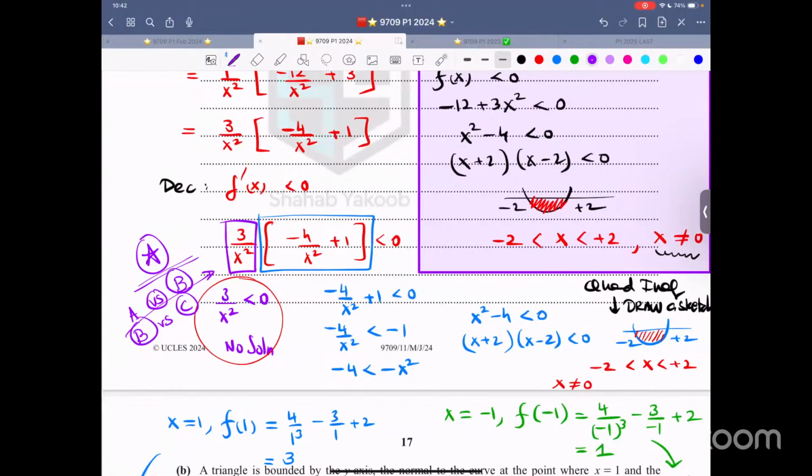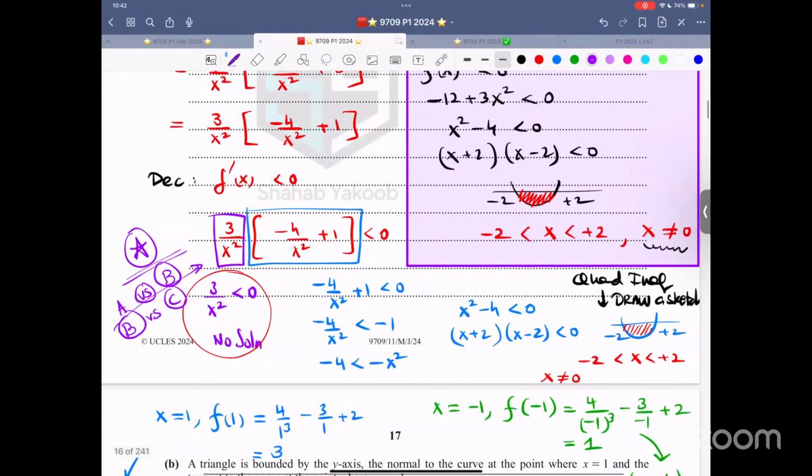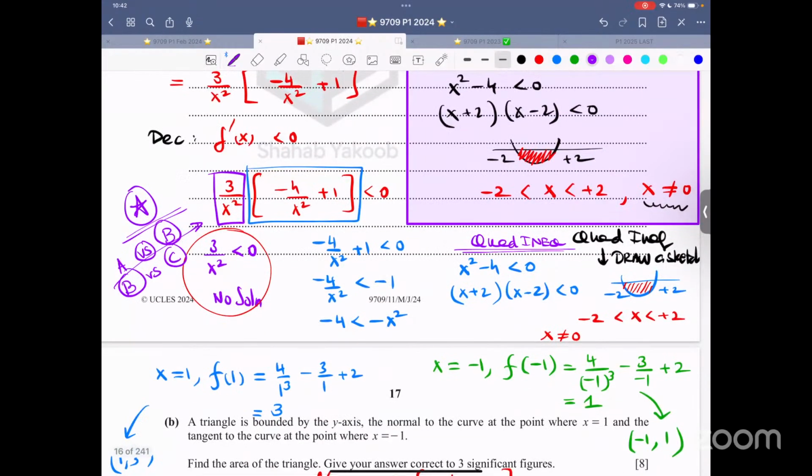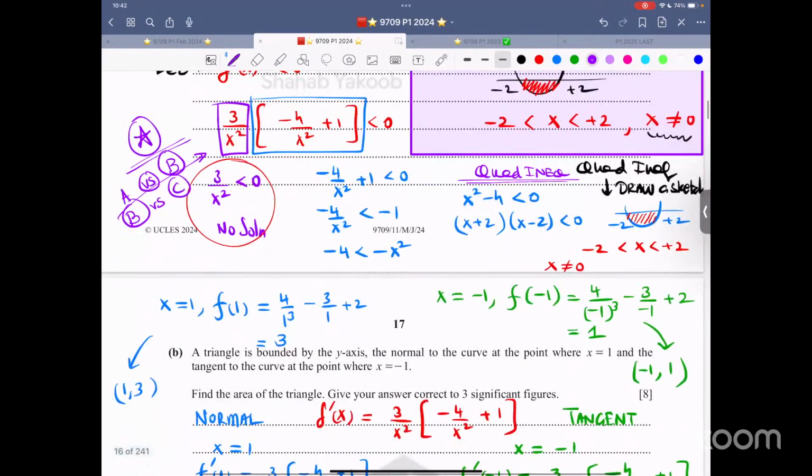And then, yes, we have to talk about the timings. So now over here, when you solve this equation, you get a quadratic inequality. When you have a quadratic inequality, what is necessary? A sketch. And that's how you get this answer. So now this thing is done.